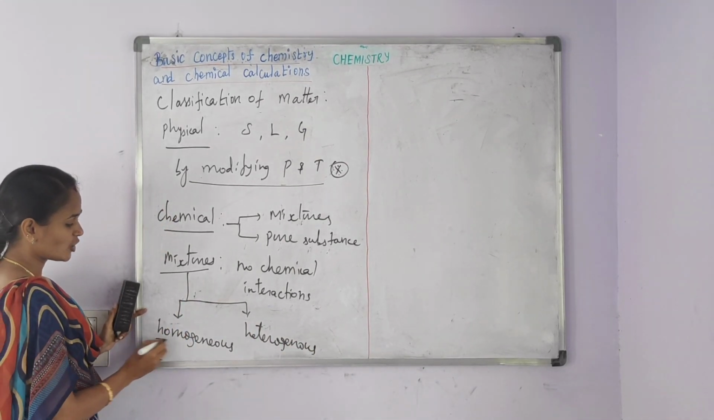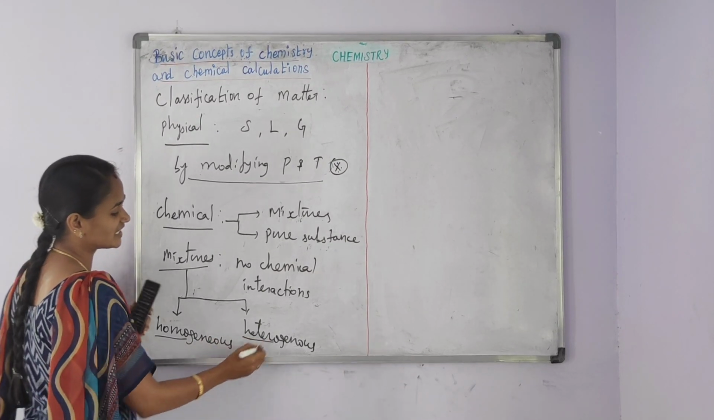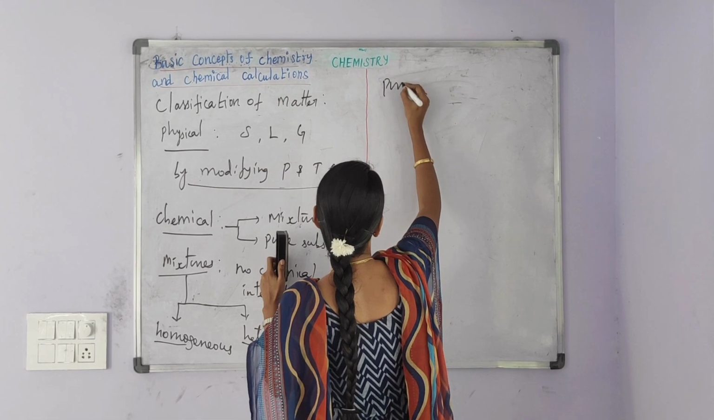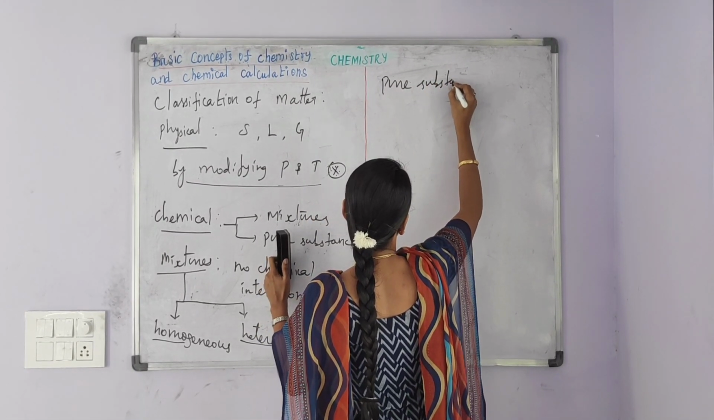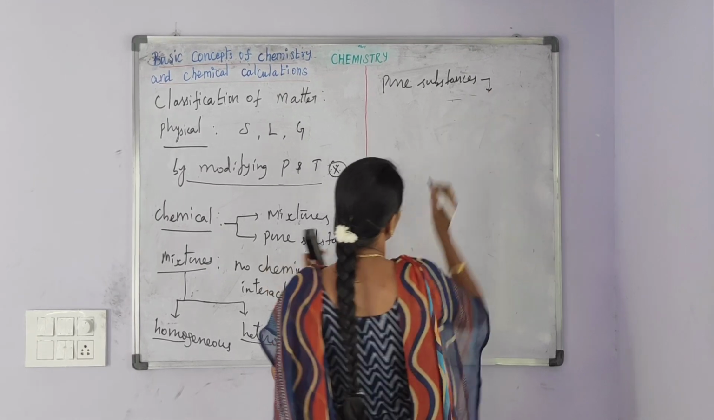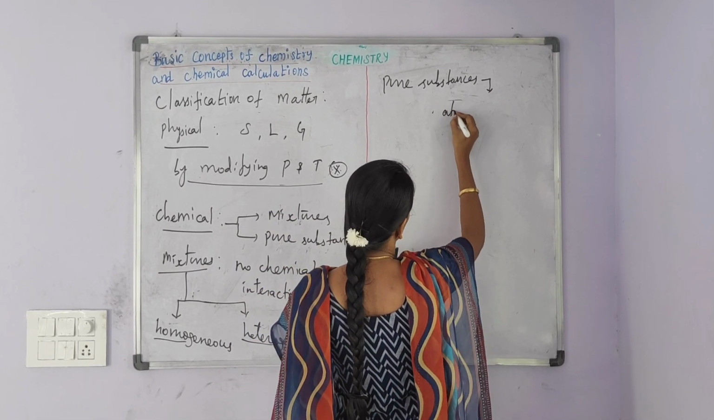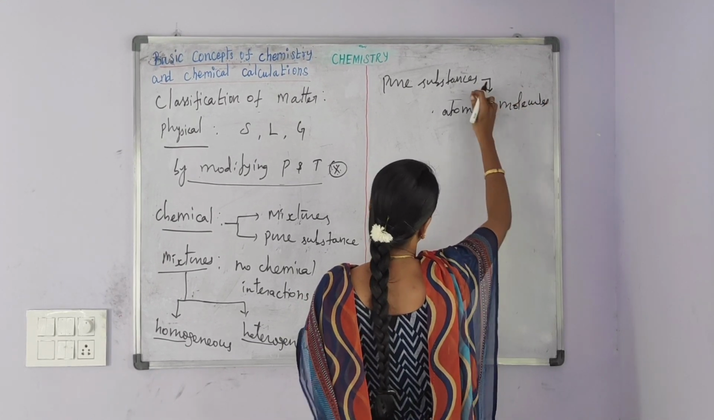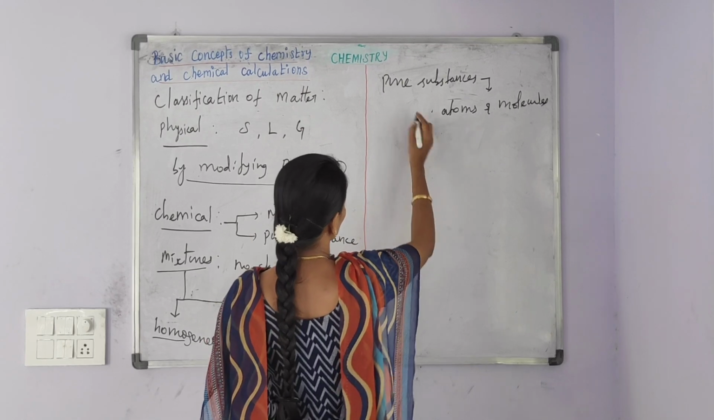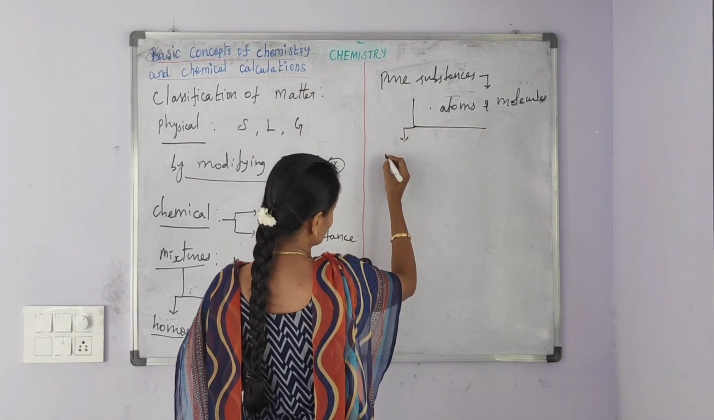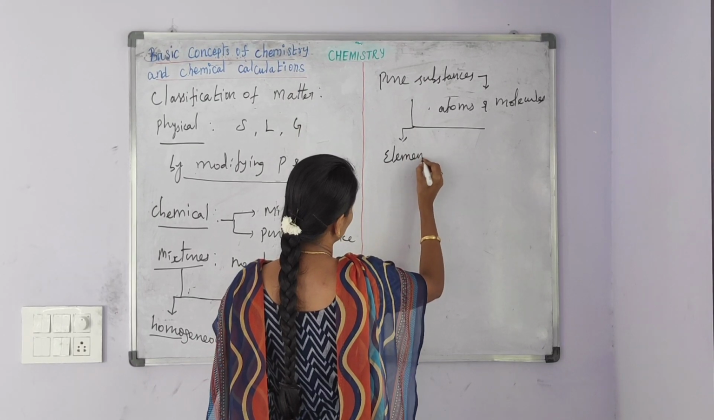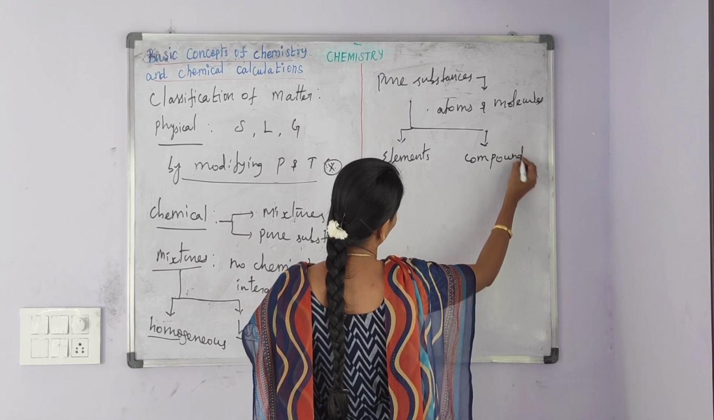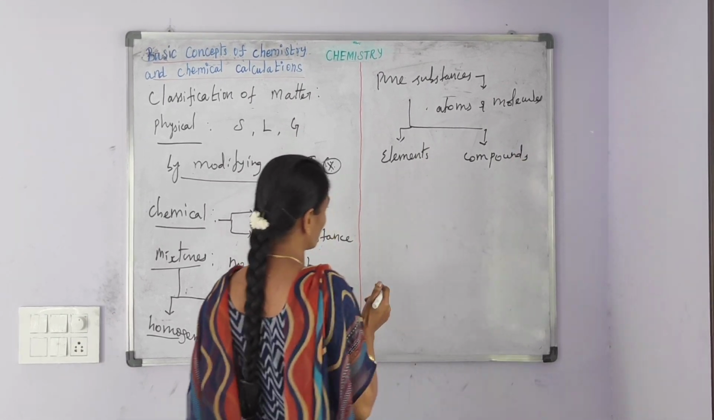Already we discussed that homo means same and hetero means different. Next, we will discuss the pure substances. Pure substances are made up of atoms and molecules. Pure substances are classified into elements and compounds.